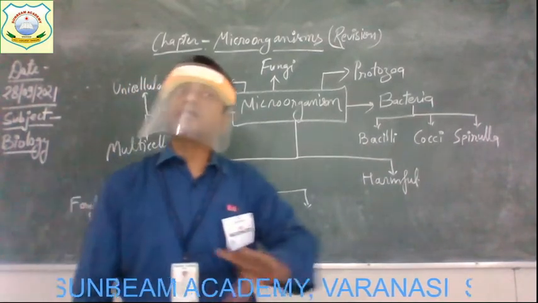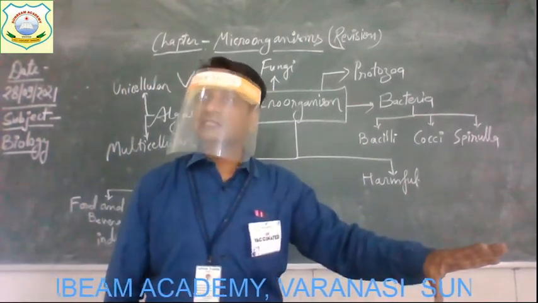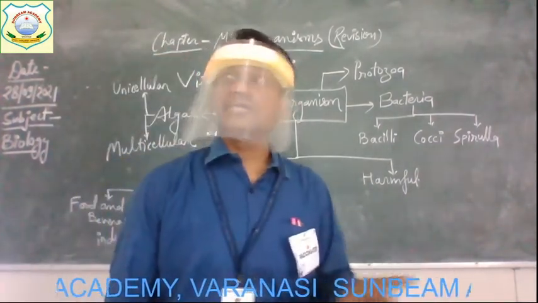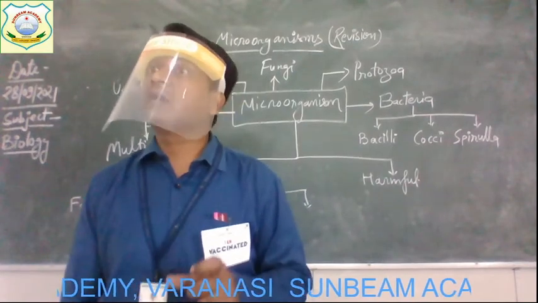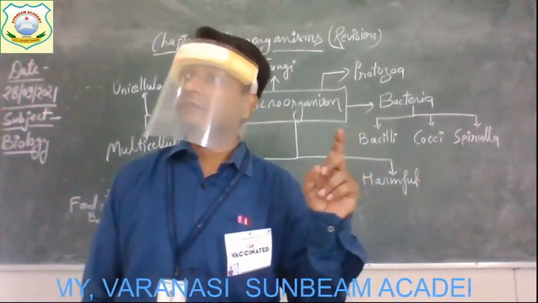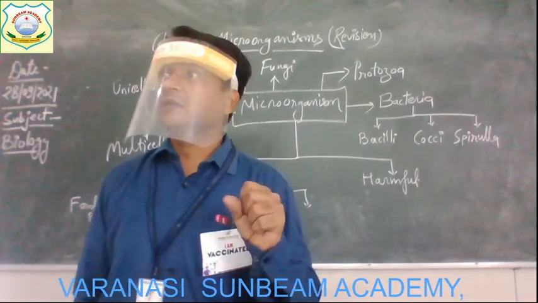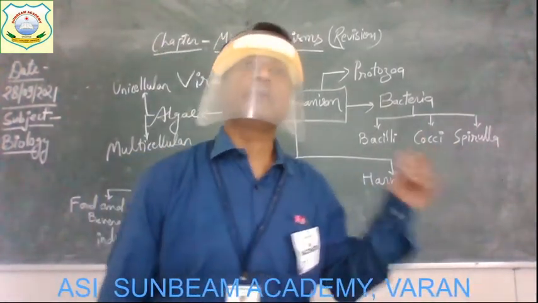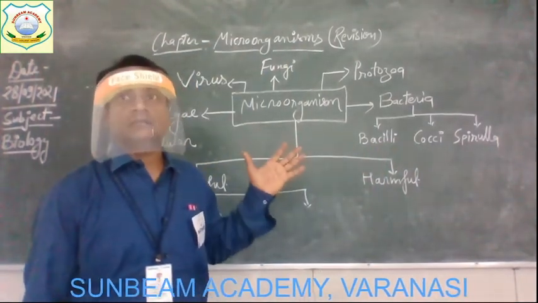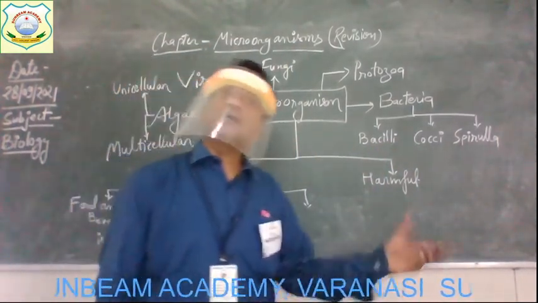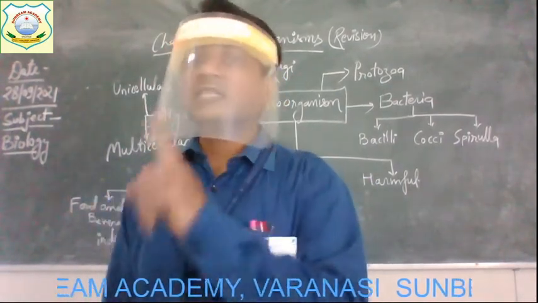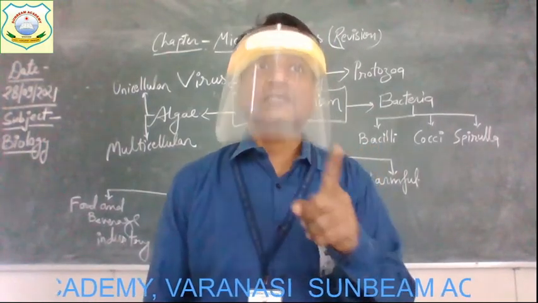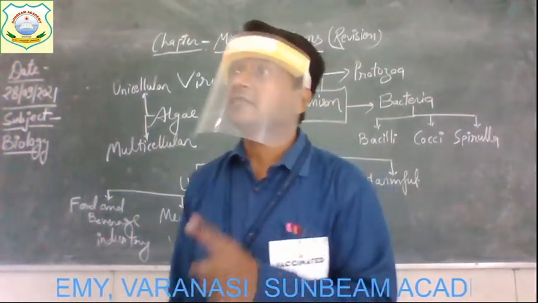Get it? So to make different kinds of medicines, one of the very common examples is what? Penicillin. Penicillin is an antibiotic made from the fungus Penicillium. The name of the fungus is Penicillium. Get it? Streptomycin. So these are the different medicines which are made by certain microorganisms. And the vaccines are also made by microorganisms. Especially the vaccines are given in which kind of diseases? Viral diseases, the diseases which occur by viruses.